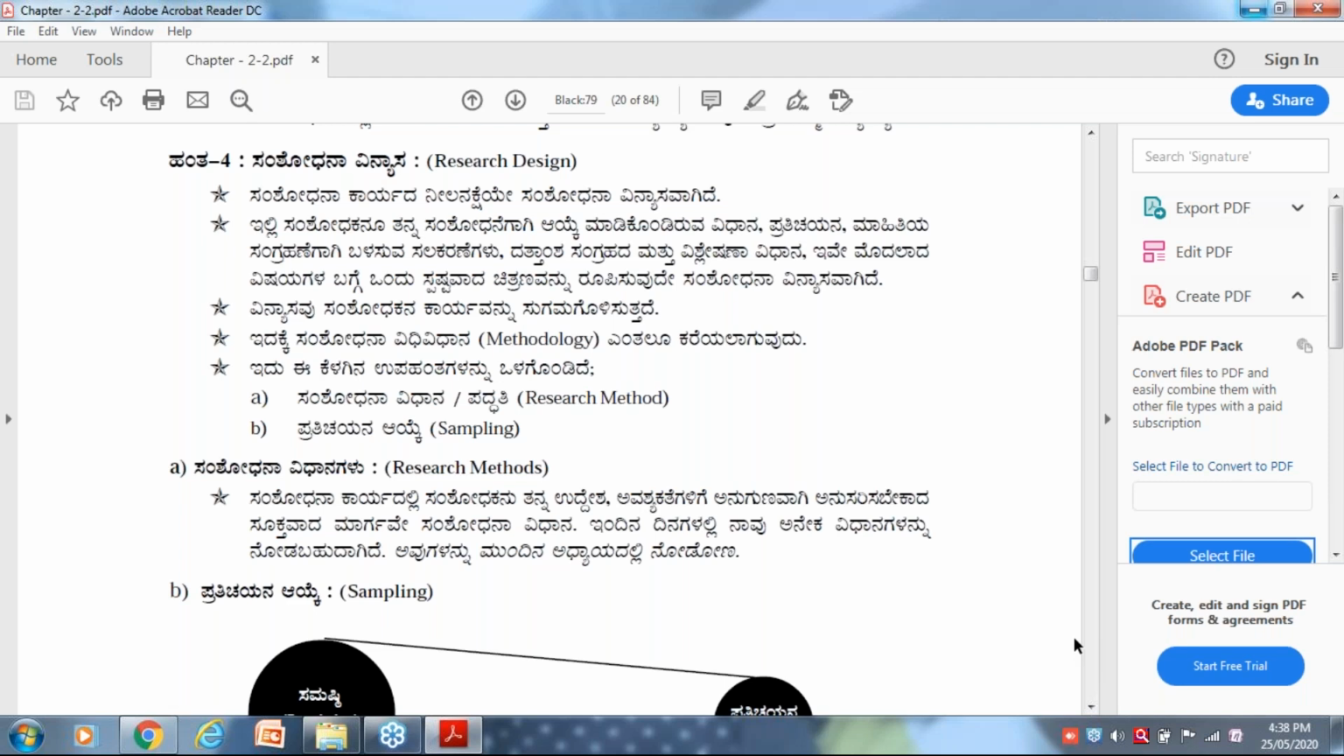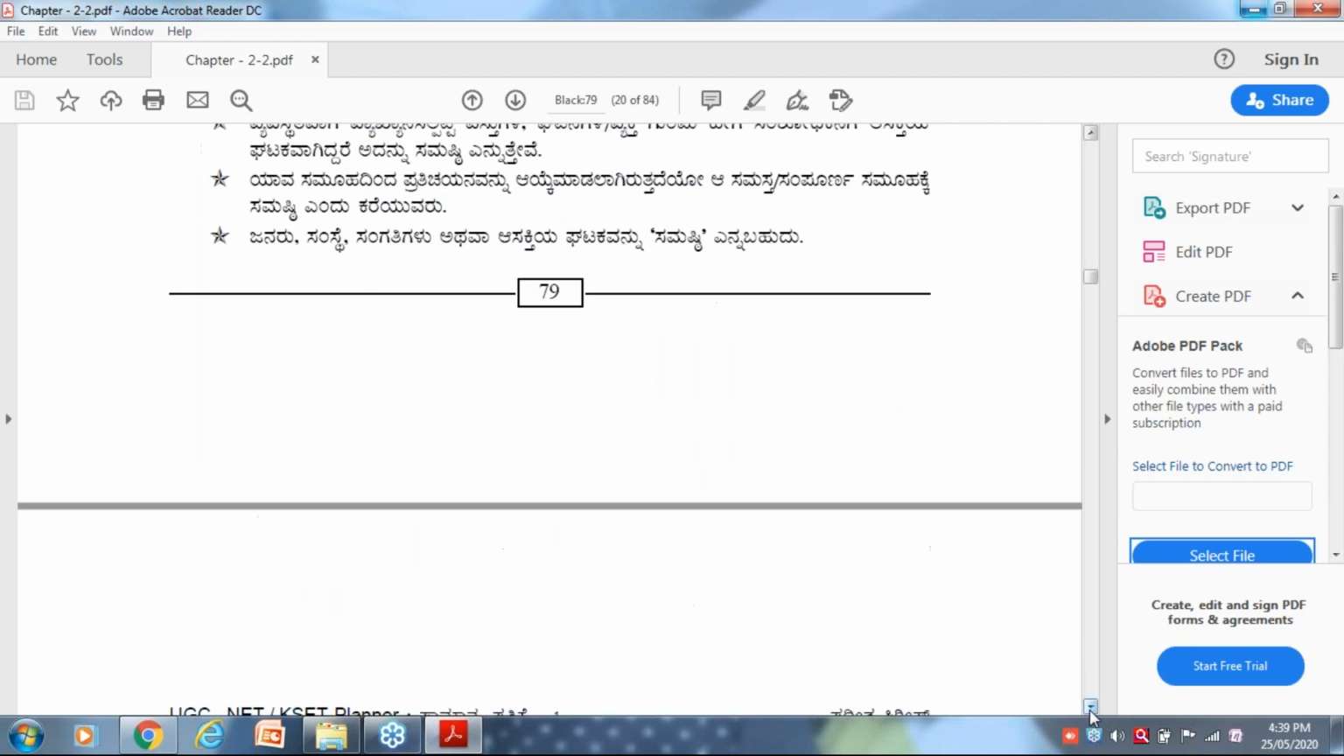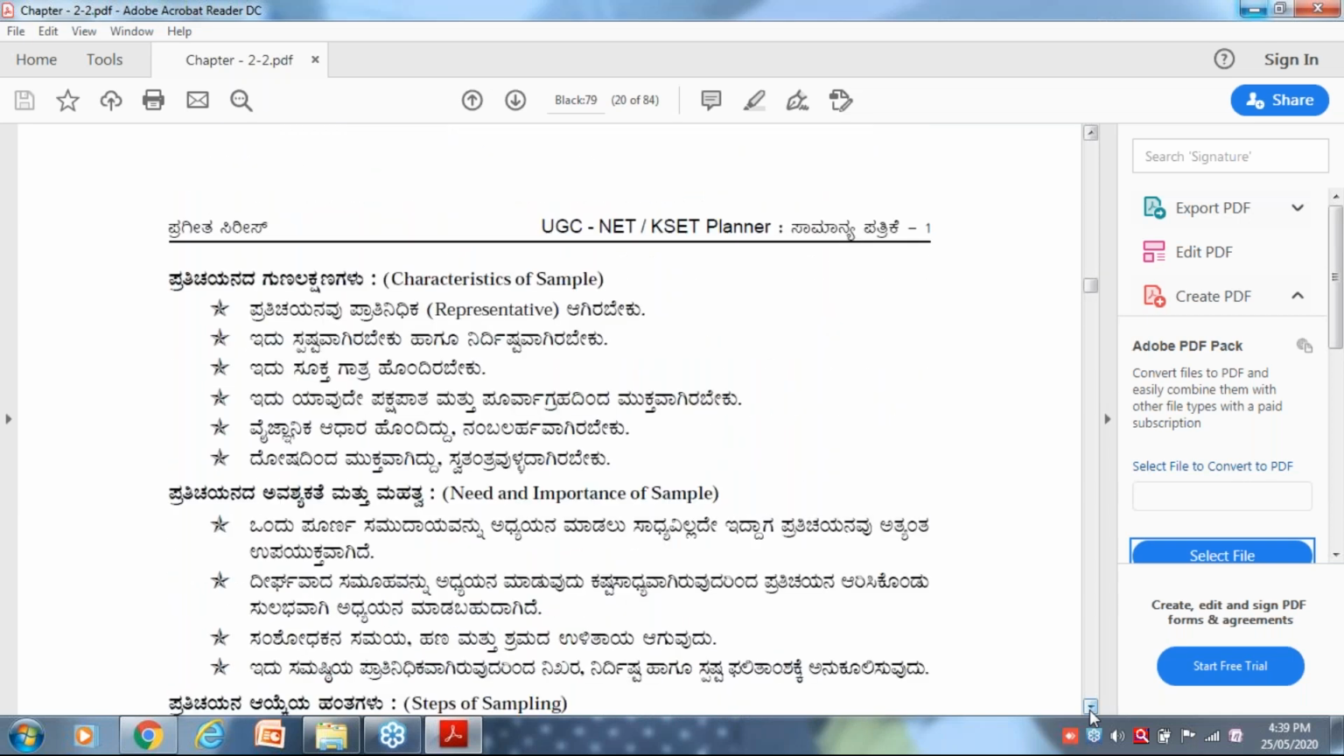What are the research methods and how will they work? Let me discuss that first. First, I'm going to discuss research methods. Later, I will come to samples.